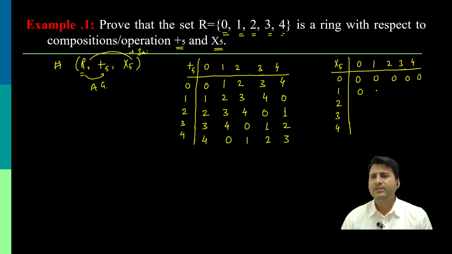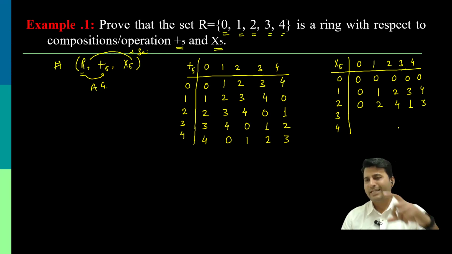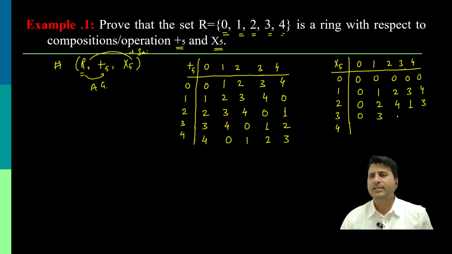Then 0, 1, 2, 3, 4. Then 0, 2, and 2 2s are 4, 2 3s are 6, 2 4s are 8, multiplying and dividing by 5. Then 0, 3, 3 2s are 6, 3 3s are 9, and 3 4s are 12, so 2.